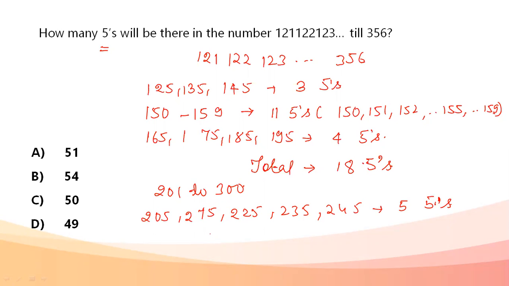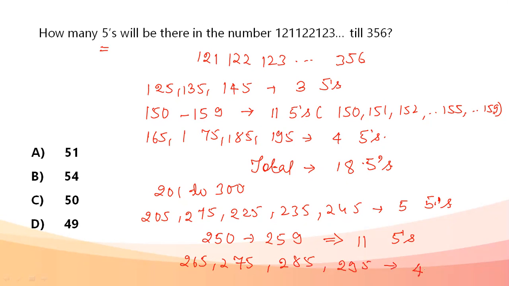Next, 250 to 259 will have, similar to 150 to 159, 11 fives. Next, 265, 275, 285, 295, there are going to be four fives. On adding up, this becomes 20 fives already.